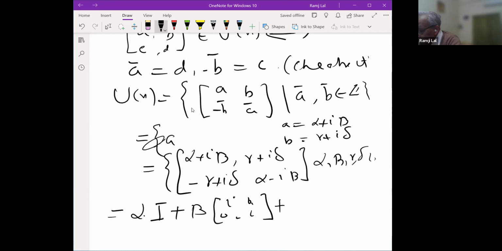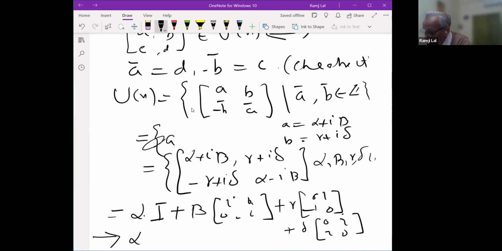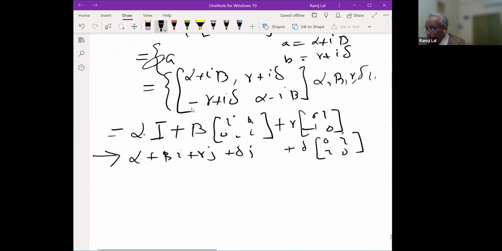So what I say here is just map it to alpha plus beta i plus gamma j plus delta k. You may have to adjust things a little, you can check. The quaternion ring, you remember, right?